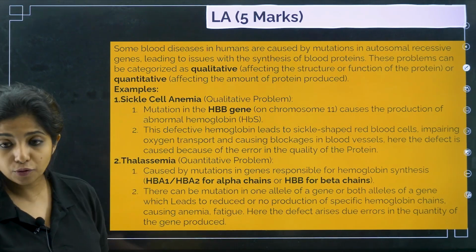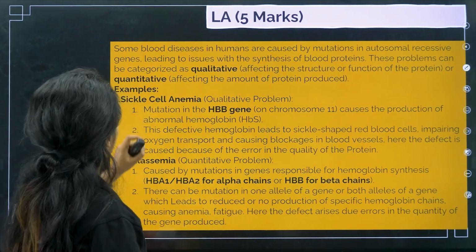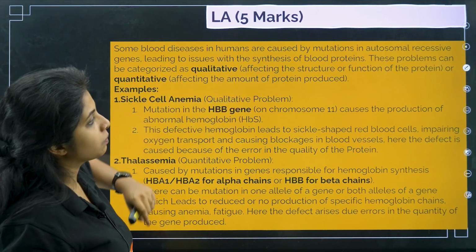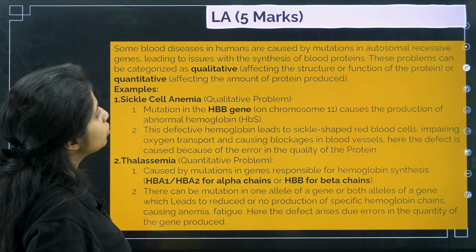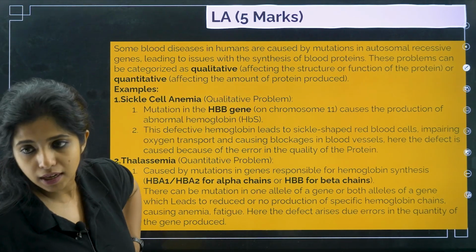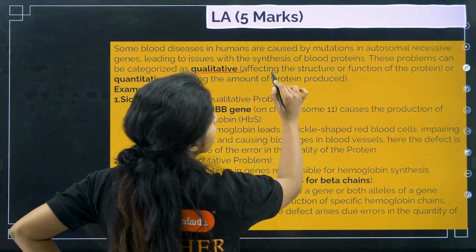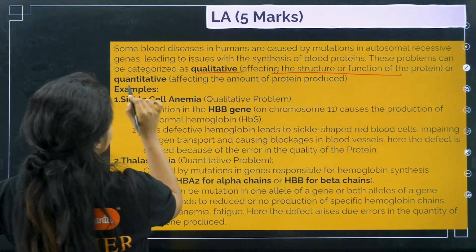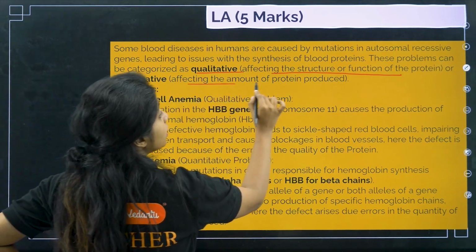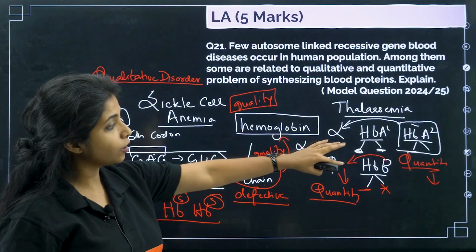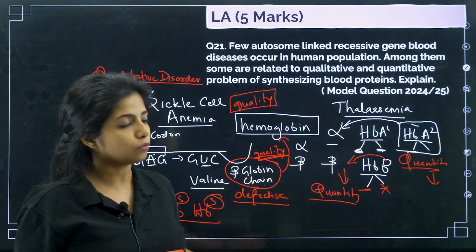Now, how do you have to write this answer? Like this. Some blood diseases in humans are caused by mutation in autosomal genes, leading to issues with synthesis of blood proteins. These problems can be categorized as qualitative, affecting the structure of the protein, or quantitative, affecting the amount of protein being produced. So here you are not producing enough amount of alpha chain or beta globin chain.